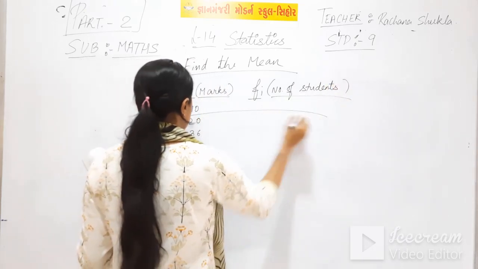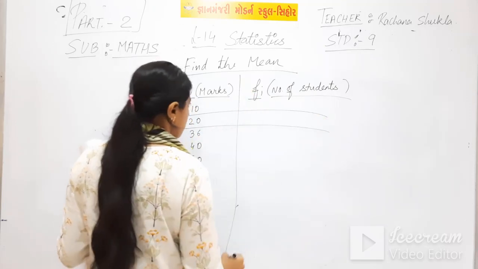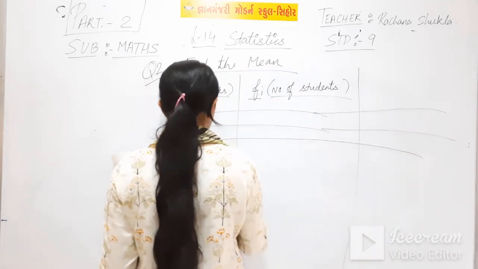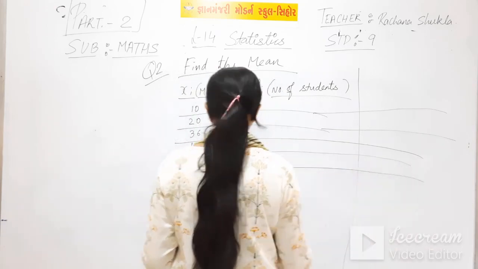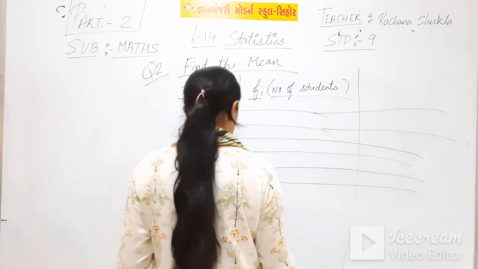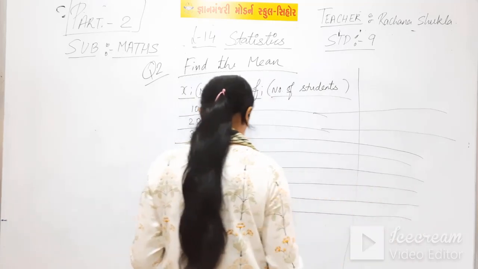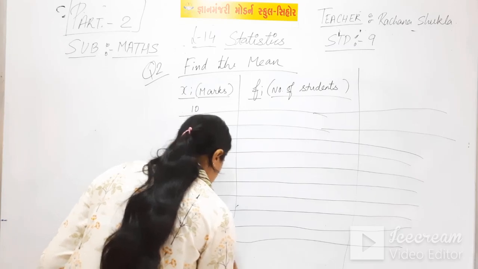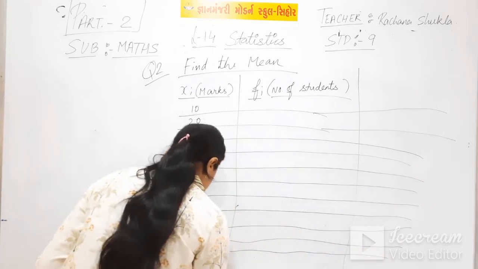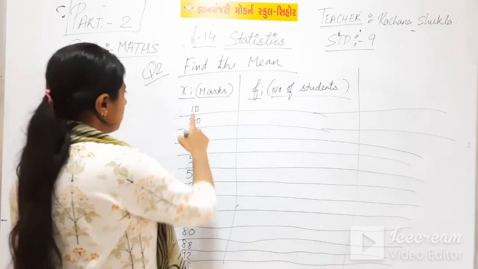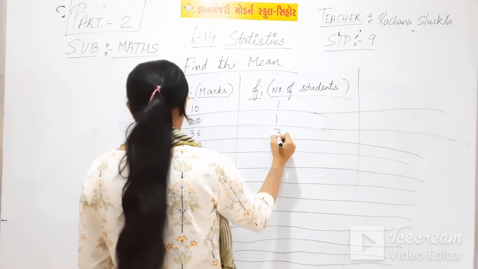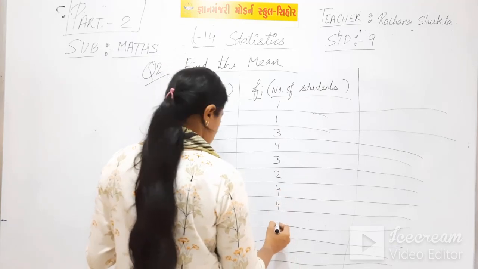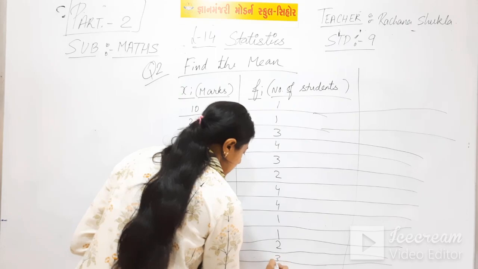The number of students are 1, 1, 3, 4, 3, 2, 4, 4, 1, 1, 2, 3 and 1.